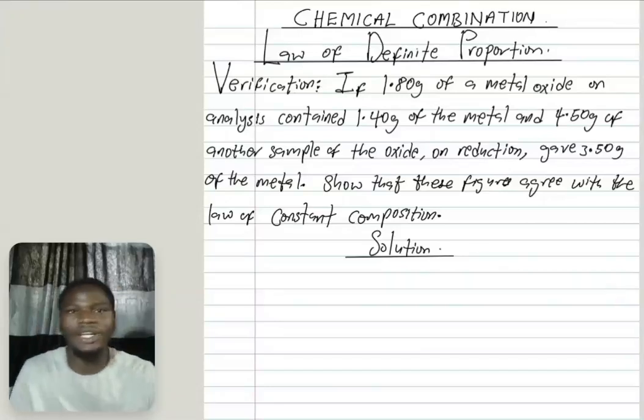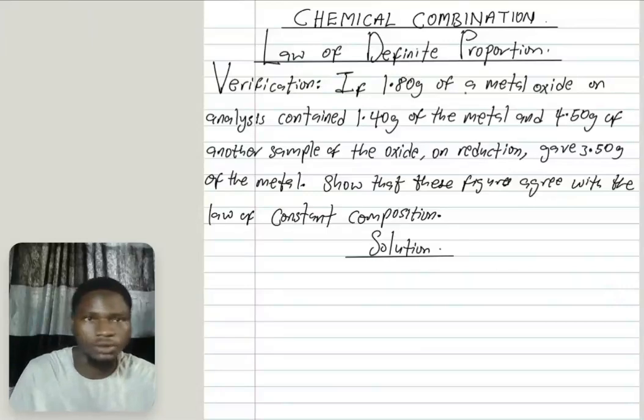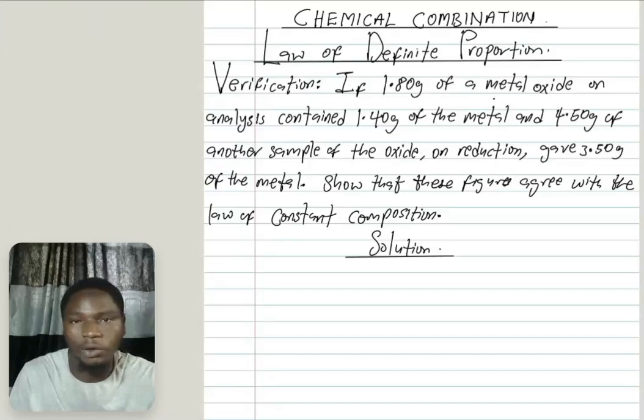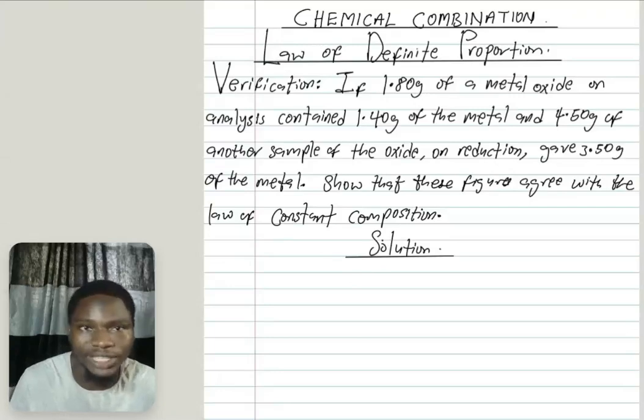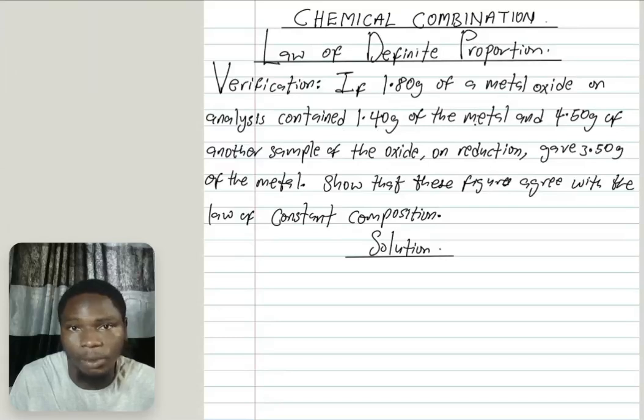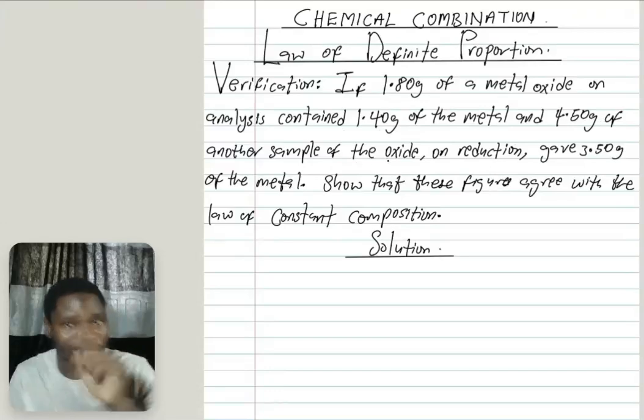Now, let's verify the law of definite proportion. So let's look at this question. If 1.80 gram of a metal oxide, on analysis, you see you have a metal oxide here, contains 1.40 gram of metal, and 4.50 gram of another sample of this same metal oxide.